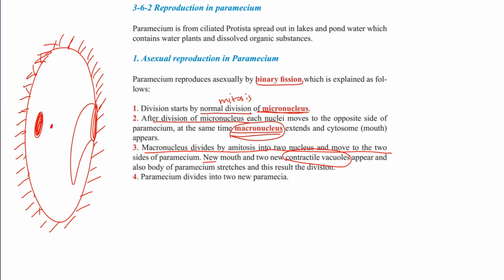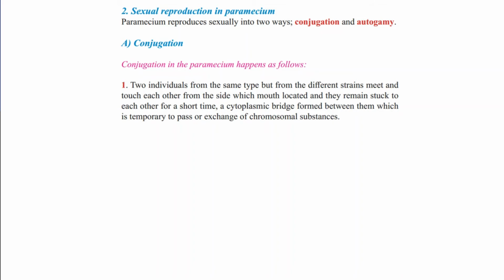The Paramecium divides into two new paramecia like ordinary mitotic divisions, but what is different? There is also one big nucleus in the cytoplasm, which is the macronucleus, divided by amitosis. Sexual reproduction in Paramecium: Paramecium reproduces sexually in two ways, by conjugation and autogamy.